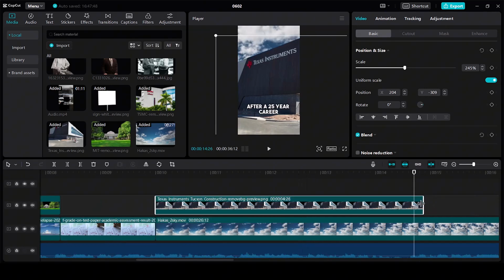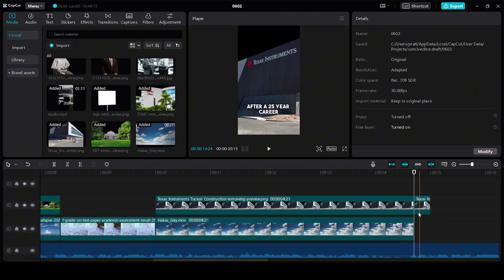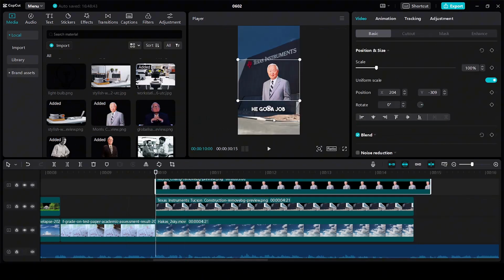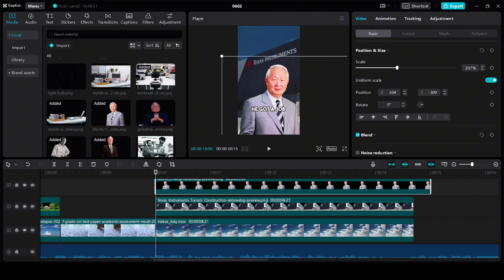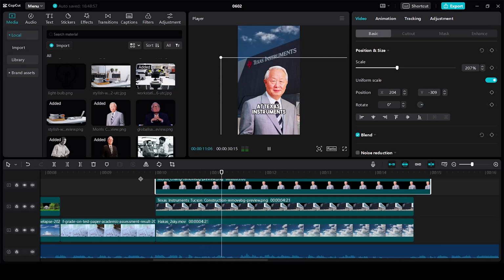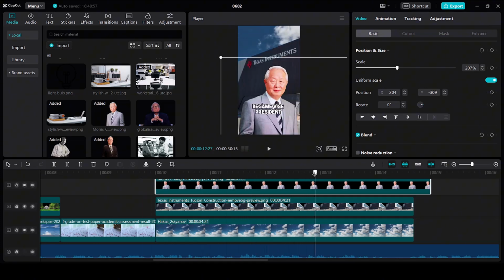So this clip is going to last till here, so I'm going to trim the rest. Simply cut it over here and also cut the background over here and delete the rest. For this one, I'm going to use this image again. Let's just rotate the image. For rotating the image, we can use this mirror tool. Rotate the image and then increase the size. And we can keep him something like this over here. He got a job at Texas Instruments and eventually became vice president.